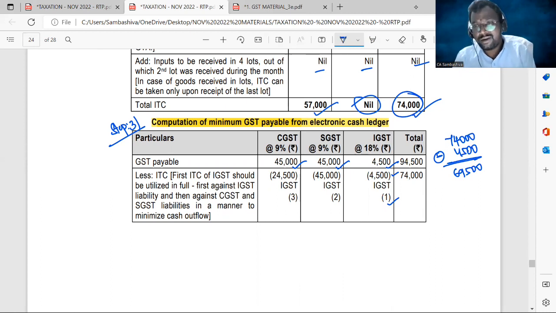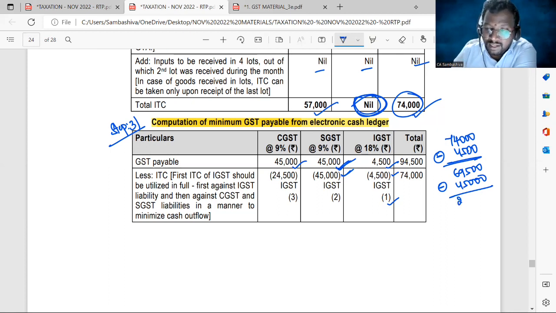But here, you don't have any input tax credit balance of SGST; the balance is 0, but you have a liability of 45,000. So it's better to use your IGST credit firstly for the payment of SGST. So utilize 45,000 for the payment of SGST. Then your SGST liability becomes 0.